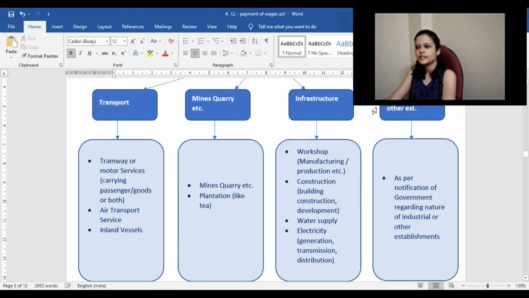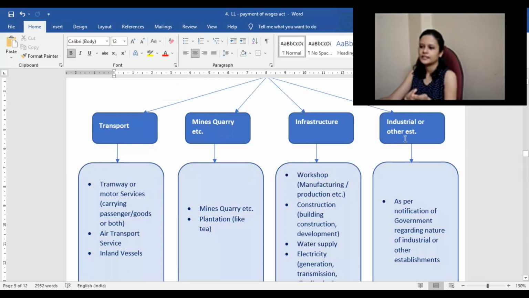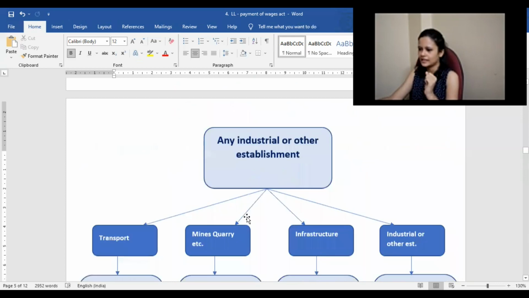Infrastructure, like workshops, whether manufacturing or production, construction like building construction, development of buildings, water supply, electricity, whether generation, transmission or distribution. Then some industrial or other establishments as per notification with regard to the type of industries. Whatever the government notifies, accordingly this is applicable.